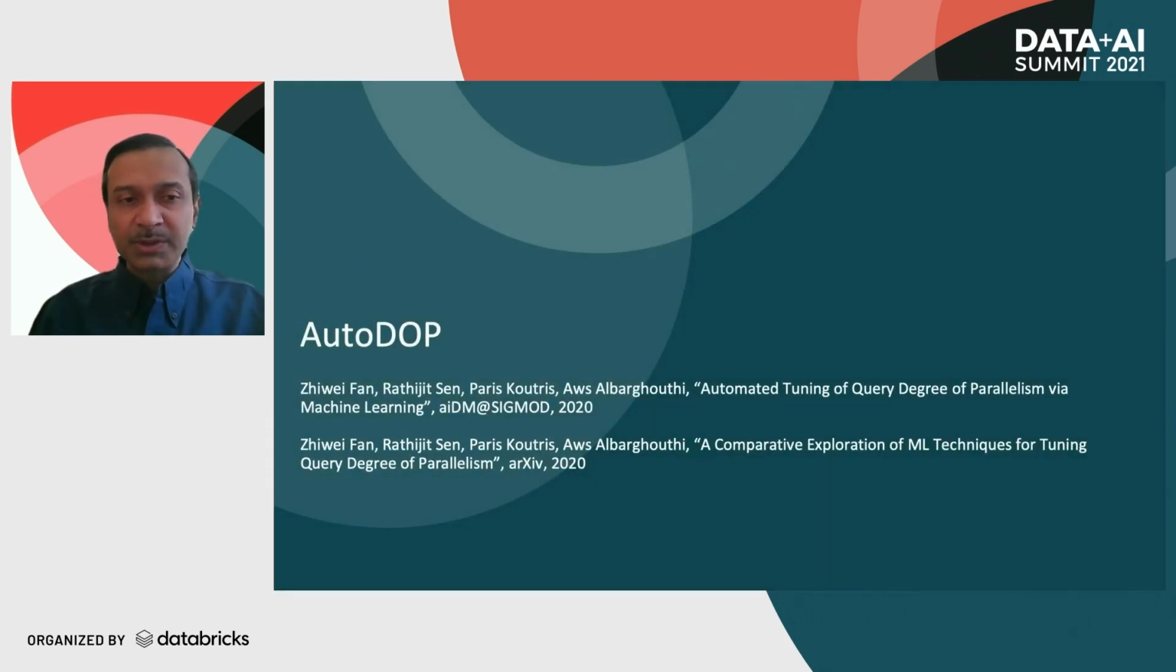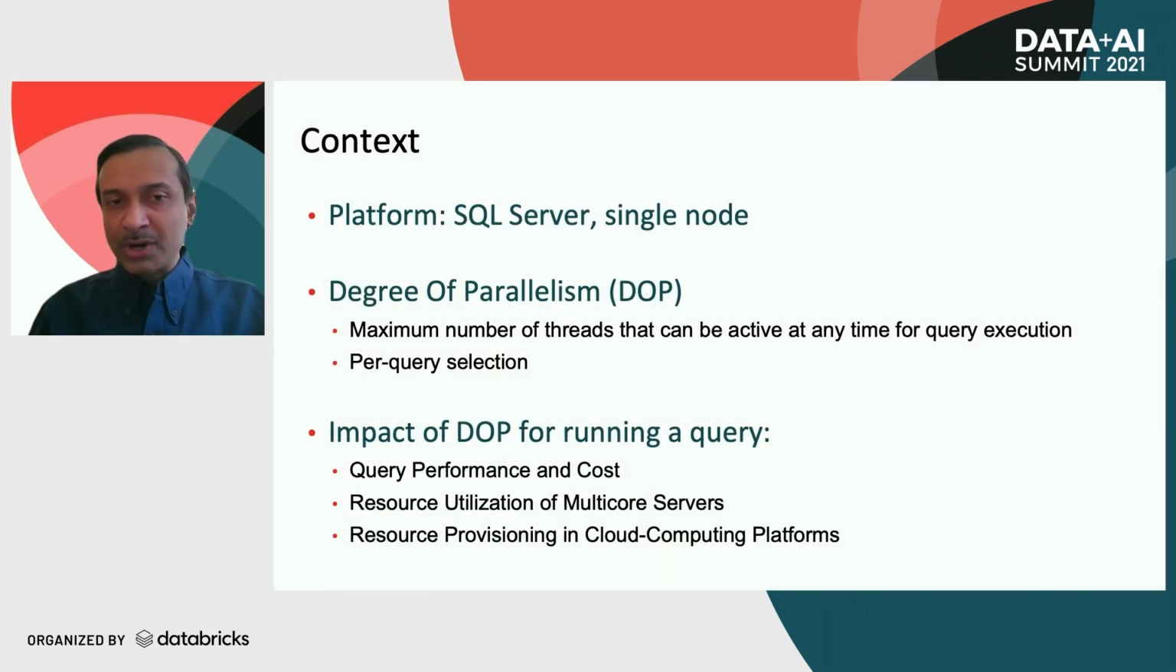This is joint work with my collaborators at the University of Wisconsin-Madison, and more information is available in these papers. In this AutoDOP project, we have focused on SQL Server running on a single node. For every query, we can specify the degree of parallelism, or DOP, which is the maximum number of threads that can be active at any time for executing the query. And depending on this choice of DOP, the query runtime could be affected, and hence also its cost. And this can also affect the resource utilization and provisioning in cloud computing platforms.